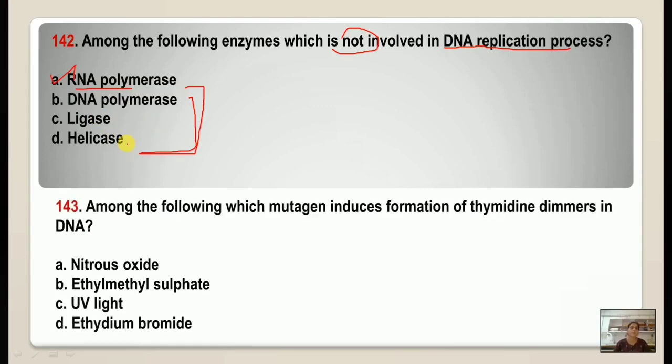Number 143. Among the following, which mutagen induces formation of thymidine dimers in DNA? So out of this, the correct option is UV light. This is because of this.